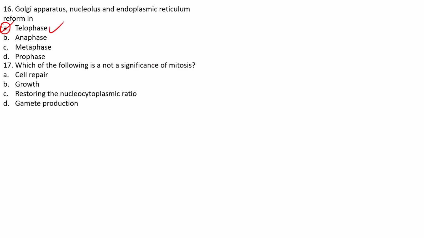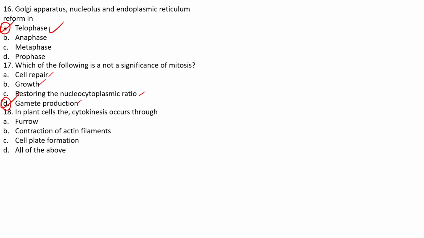The next question: Golgi apparatus, nucleolus, and endoplasmic reticulum reform in telophase, anaphase, metaphase, or prophase? We all know they reappear in the telophase. Hence, A is going to be our right answer. The next question: which of the following is not a significance of mitosis? Cell repair, cell growth, restoring of the nucleocytoplasmic ratio, or gamete production. No, gamete production is not a part of mitosis. It is actually the significance of meiosis. So D is going to be our right answer for this question.